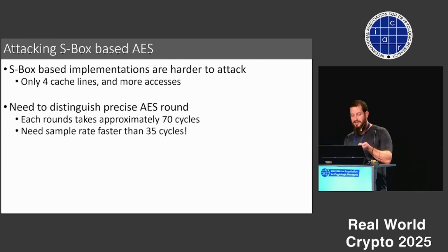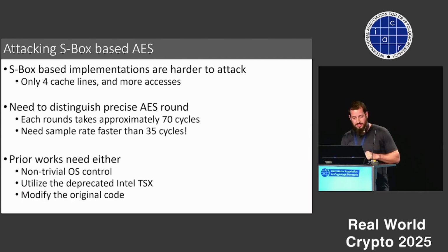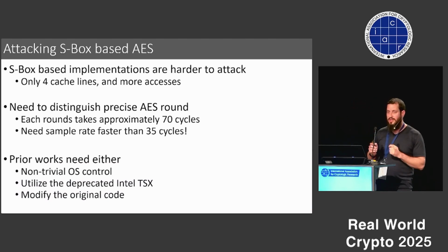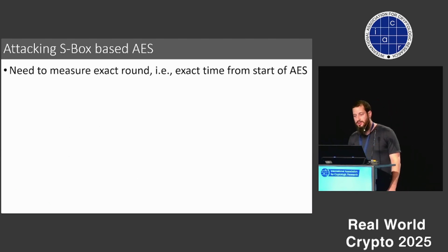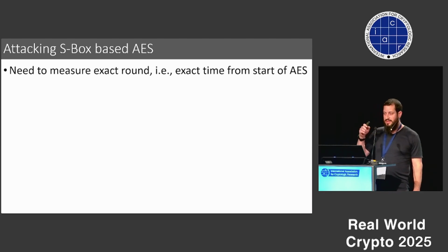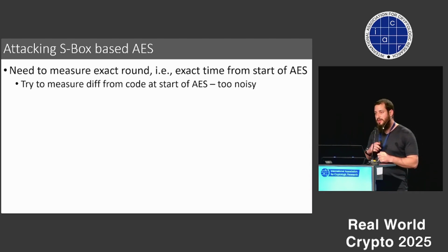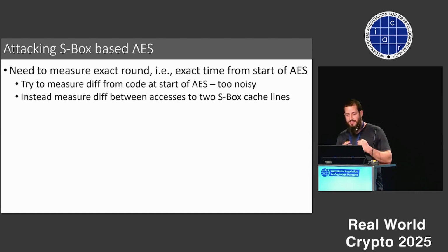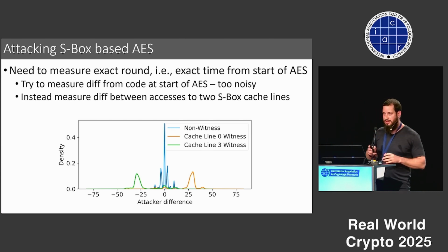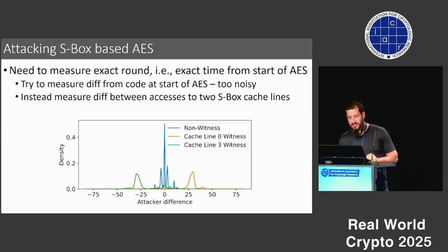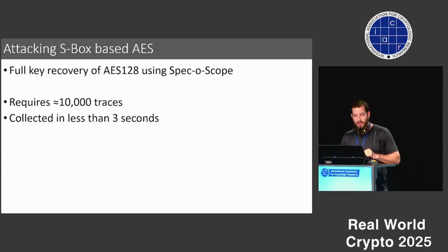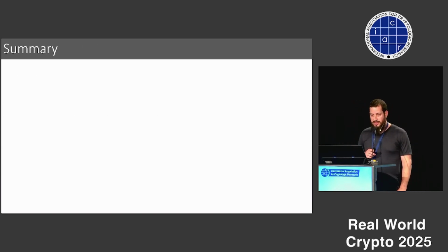And we need to distinguish the exact AES round, and we need a very fast sample rate. Prior work needs some non-trivial assumptions to do it. We were able to do it by actually measuring the exact round, which we did not by measuring when the computation started, but by measuring the time difference between accesses to 2 different S-box cache lines, which is about 10 to 20 CPU cycles difference. Okay, and we were able to attack it. It requires about 10,000 traces, and everybody is happy.